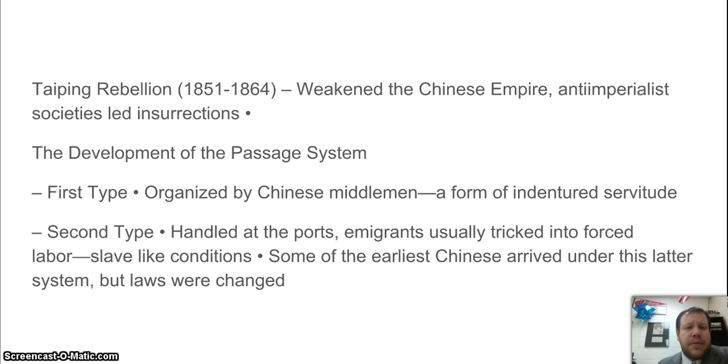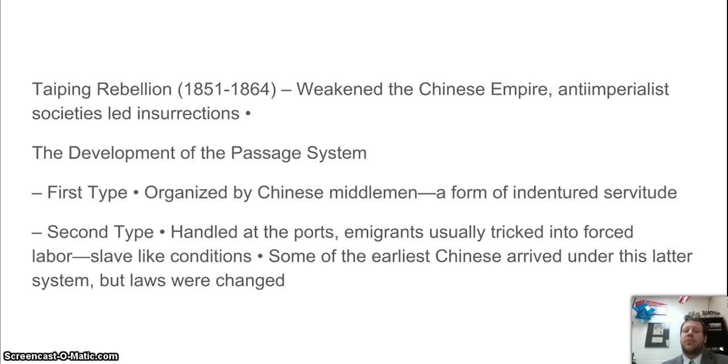You have a rebellion that happened at Taiping. A lot of anti-imperial societies led these insurrections, so really the empire started weakening. So more people left. And what forms is this development of something called a passage system. So pretty much this way: people want to leave the country. You have middle-class Chinese that act as the middlemen. They make this almost like the indentured servitude we saw in the 1600s. You pay the middlemen, they get you over there, and you work your time off to pay off the transportation. So basically we see indentured servitude happening in California in the 1840s, 1850s.